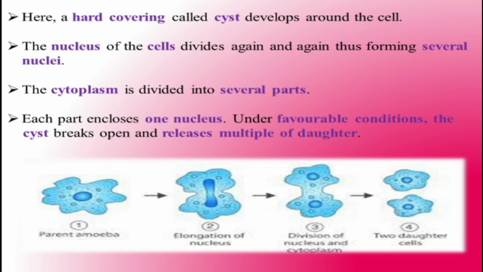The cytoplasm is divided into several parts, and each part contains one nucleus. Now under favorable condition, the cyst breaks open and releases multiple daughter cells. When the favorable condition comes, a single cyst containing several nuclei within the cytoplasm releases multiple daughter cells. This is reproduction by the amoeba in unfavorable conditions. During the favorable condition, the only way is binary fission.